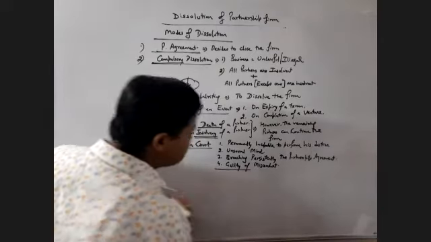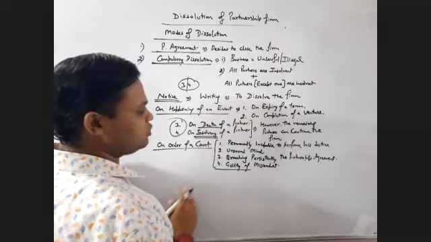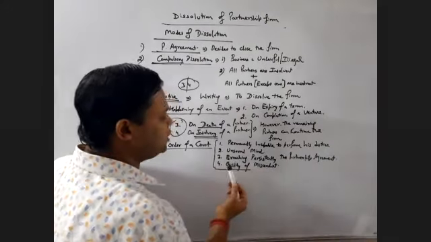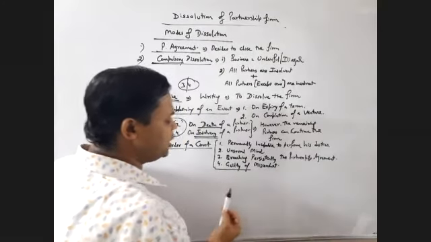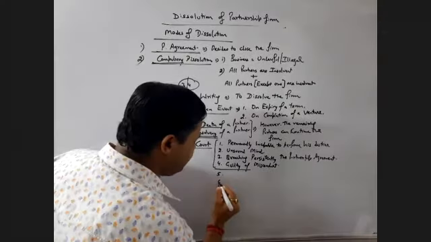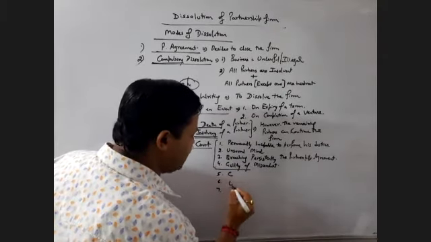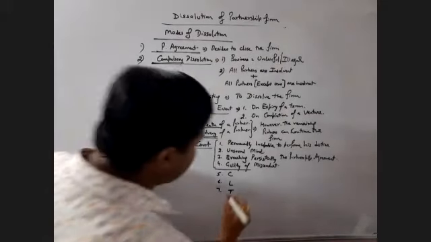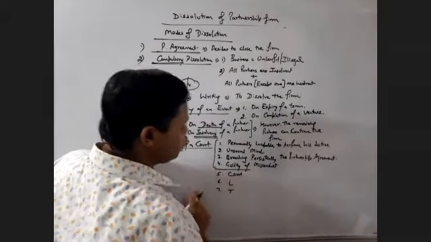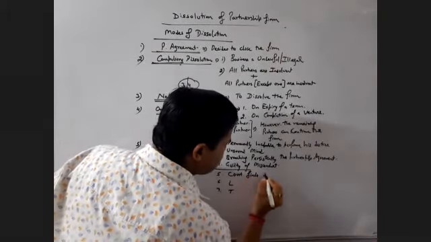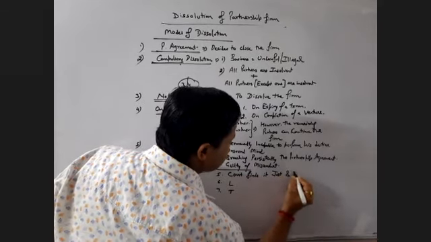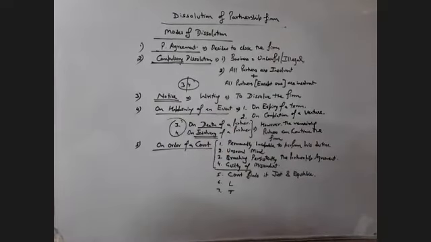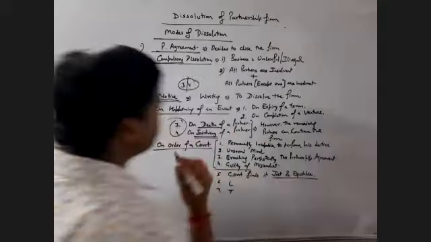We have discussed that there are 7 cases. The first 4 cases are of the partner: permanently incapable to perform the duties, person of unsound mind, breaching persistently the partnership agreement, guilty of misconduct. Then 5th, 6th and 7th is CLT. What stands for CLT? C is when the court finds it just and equitable. When the court findings prove that the firm needs to be dissolved on just and equitable grounds, then the firm needs to be dissolved.